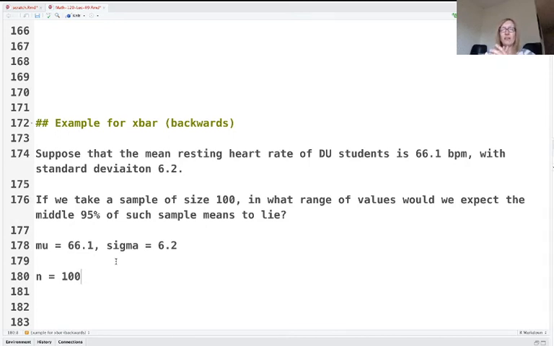We know that not every sample is going to give us the same result. Sometimes the sample mean is going to be bigger, sometimes the sample mean is going to be smaller, but what sort of sample means do we expect to see in this thing? That's what this question is asking. It's a backwards question because it's describing a region under the curve, and we need to find out what the values are that correspond to this. I picked 95% because this is one that we've seen before.